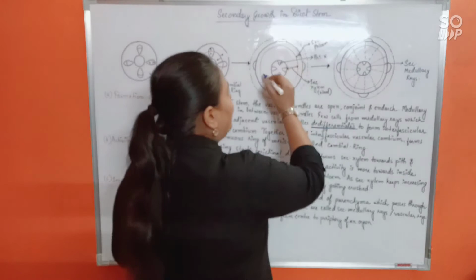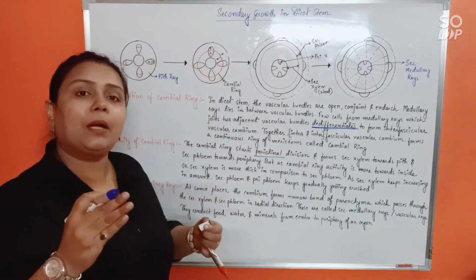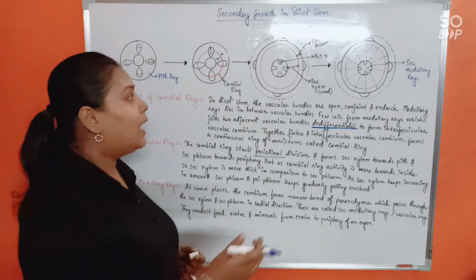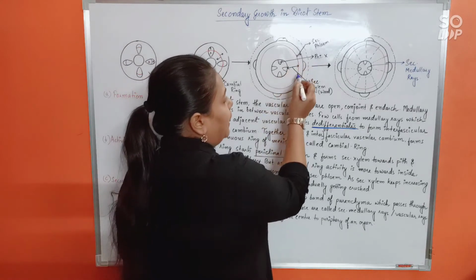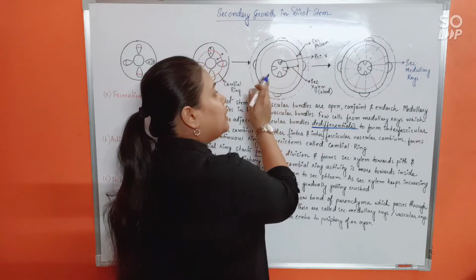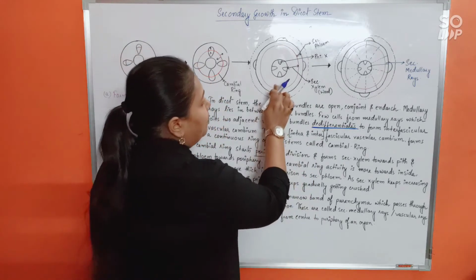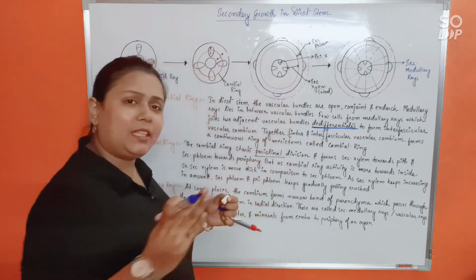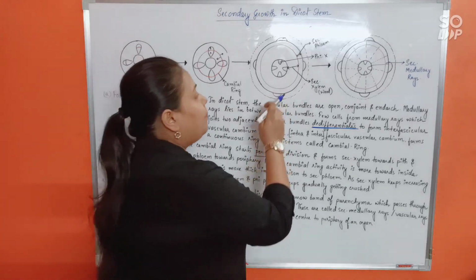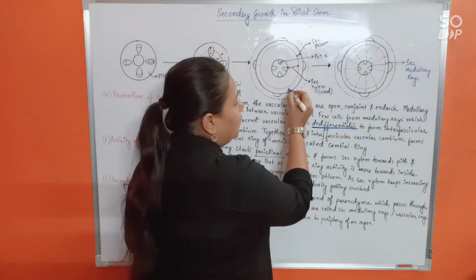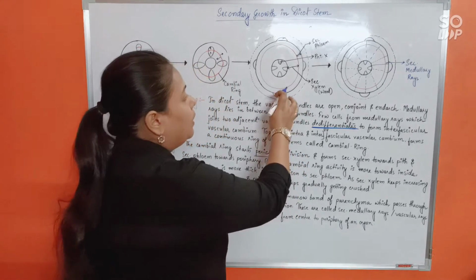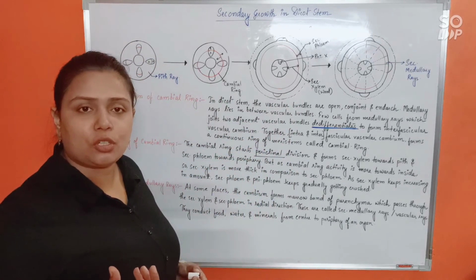See, as secondary xylem will keep on becoming much more expanded, as activity of cambial ring will be much more towards inside and less towards outside, eventually this part, secondary xylem, will keep on becoming thick, whereas in comparison to it, secondary phloem and primary phloem will not be able to grow as much, isn't it?